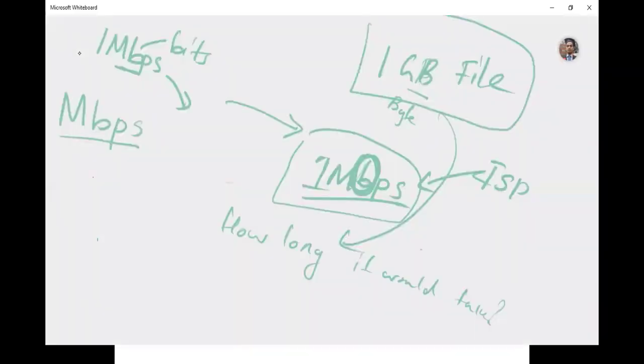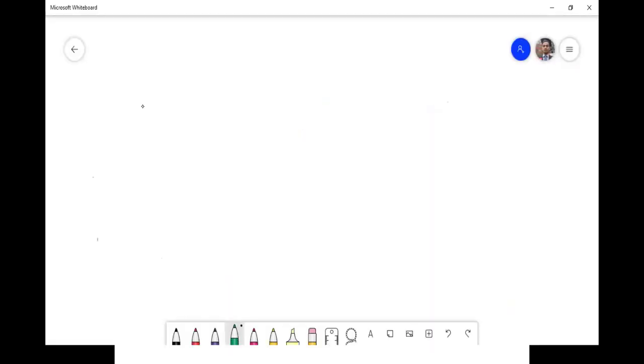So now we have to do the calculation. 1 GB at the speed of downloading 1 megabit per second. So we can simply solve this. We can convert this to megabits, isn't it? Internet service providers measure speed in bits.